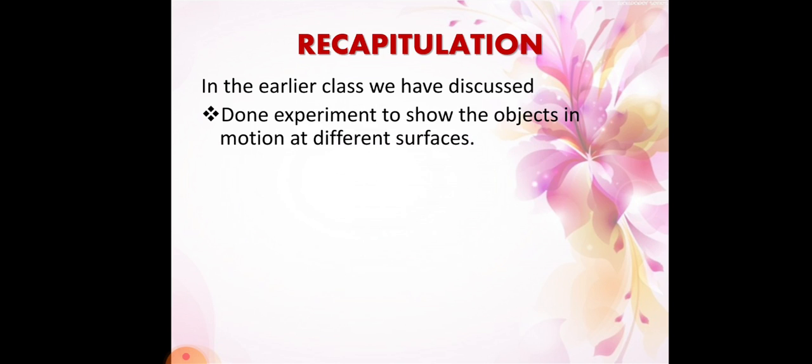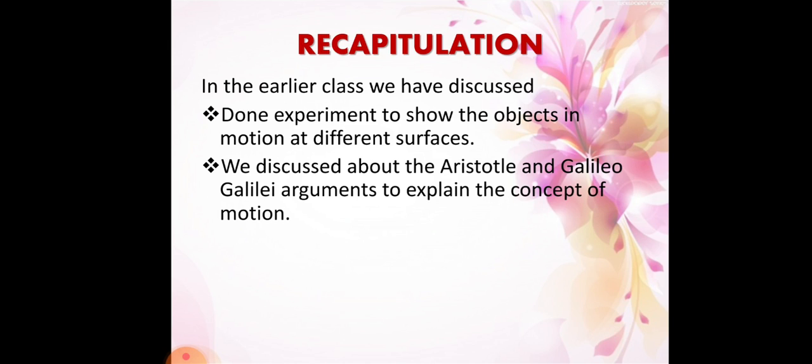In the previous class, we discussed the experiments to show an object in motion on different surfaces. We used some batteries and coins and created an inclined plane to explain the motion, how they are moving and why they are moving. We also discussed the Aristotle and Galileo Galilei arguments to explain the concept of motion.